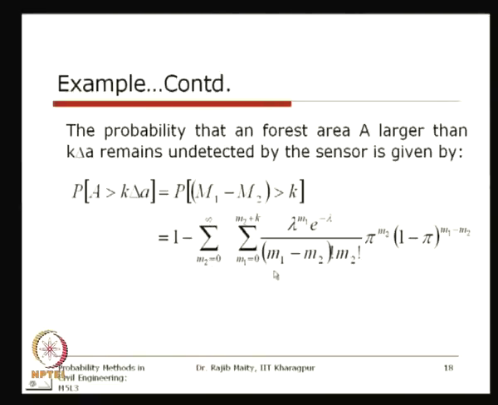This gives the probability that m1 minus m2 is less than or equal to k, which we subtract from the total probability 1 to get this probability. So this is the solution: if we know the parameters of those distributions, then obviously we will get the actual probability of the area to remain undetected.